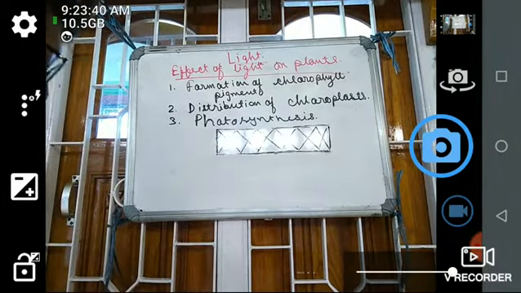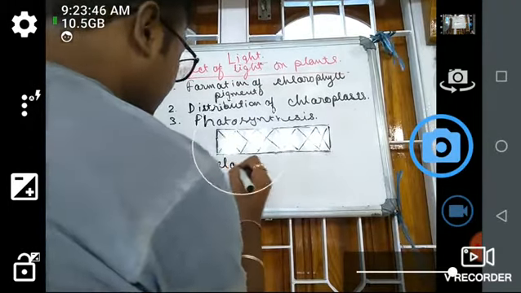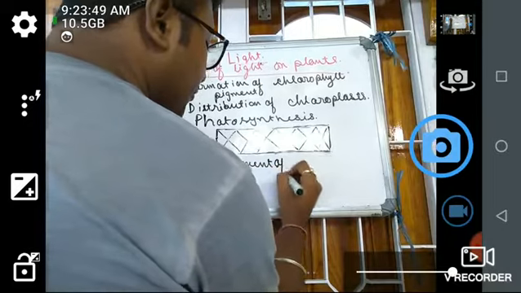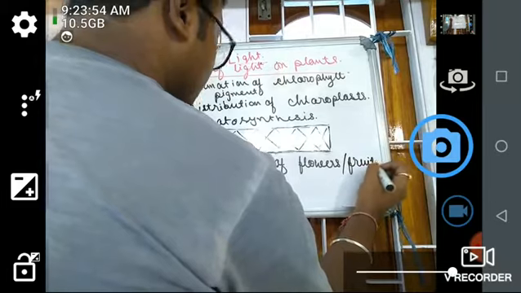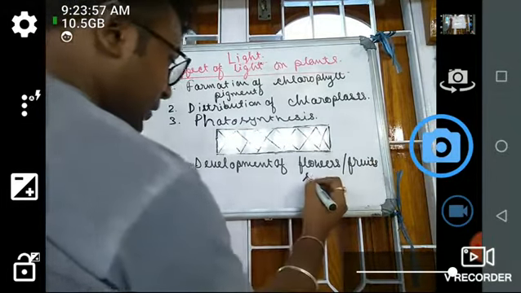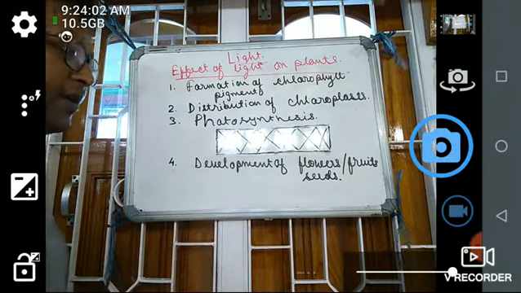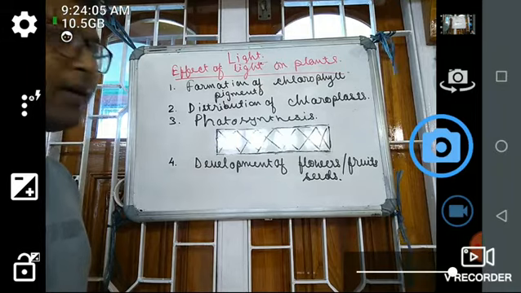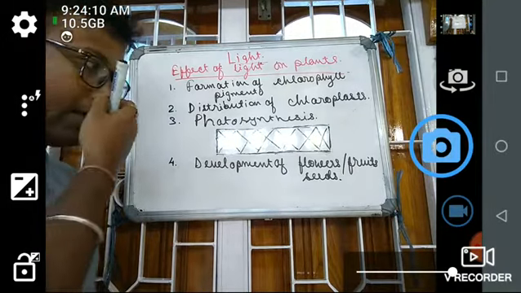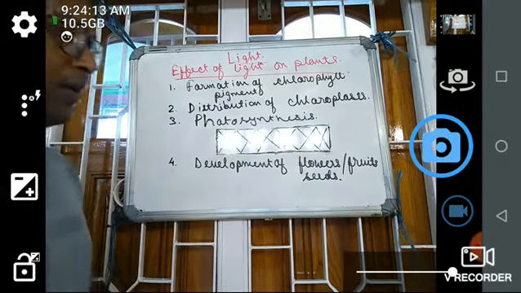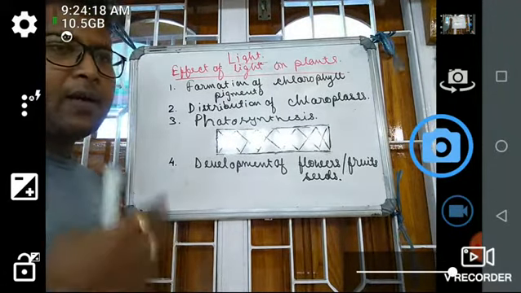Next, number 4, development of flowers, fruits, seeds, etc. As we know that some flowers bloom at night time, some flowers bloom at the daytime, and some flowers bloom at dawn or dusk.